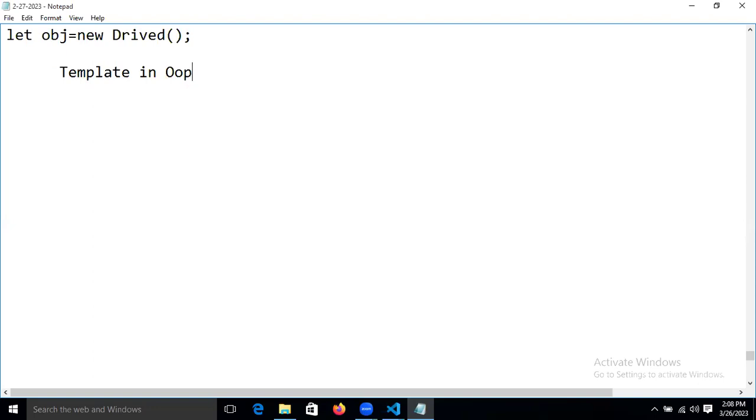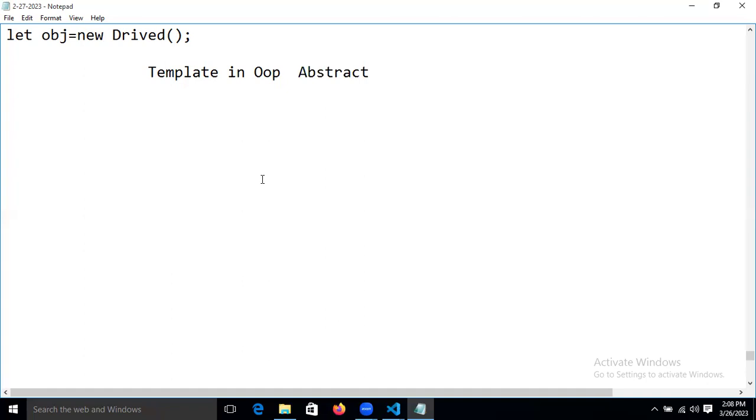So now, what is a template? It is nothing but an abstraction, as in other technologies. In TypeScript we call it a template, but in another technology we call it an abstract class. A template is nothing but abstraction in other classes, guys.